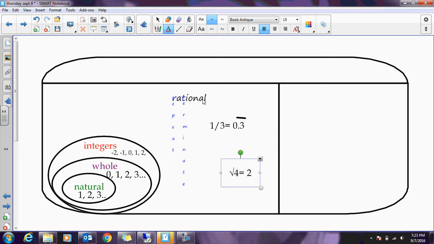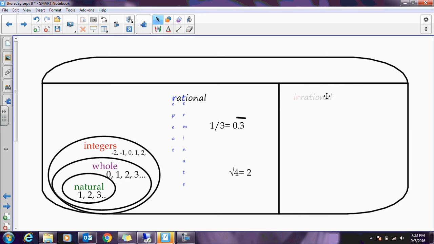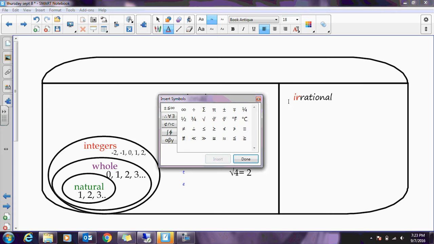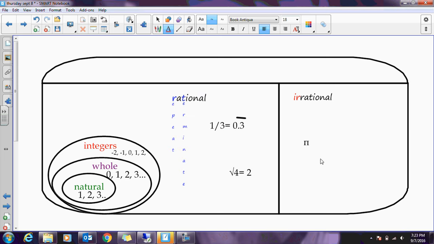Okay, so if they're not rational, the numbers then are anything else. So it's not a repeater and it's not a terminating decimal. This would be classified then as an irrational number. And irrational numbers, like I said, are anything else. My favorite example, the easiest one to remember, is pi. That's such a geeky answer. Here's pi.